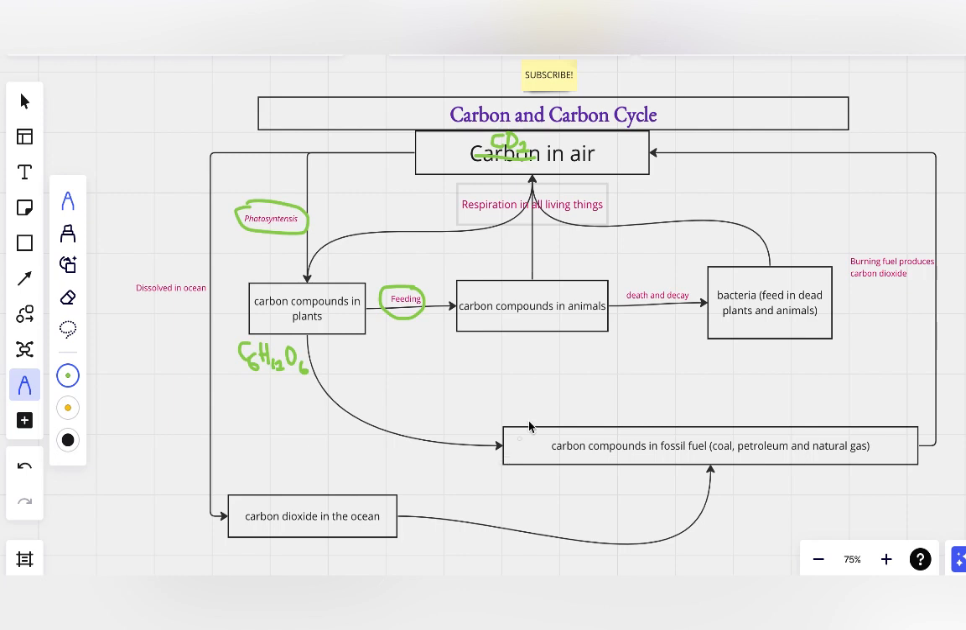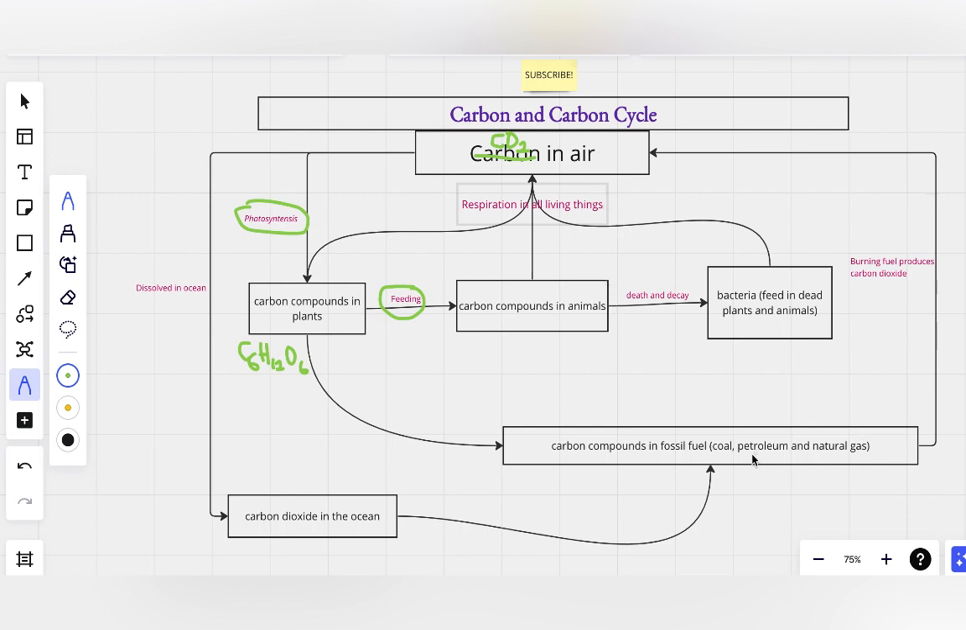We take carbon dioxide away from the air, we return it back to the air. Now, the rate at which we are returning it back to the air is getting too much. That's why we have greenhouse gases and global warming, which we're going to talk about in one of our sections. The rate at which we're returning it to the air is more than the rate at which we're taking it away. So carbon dioxide is getting too much in the air, and it's causing global warming, greenhouse gases and all of these other effects.